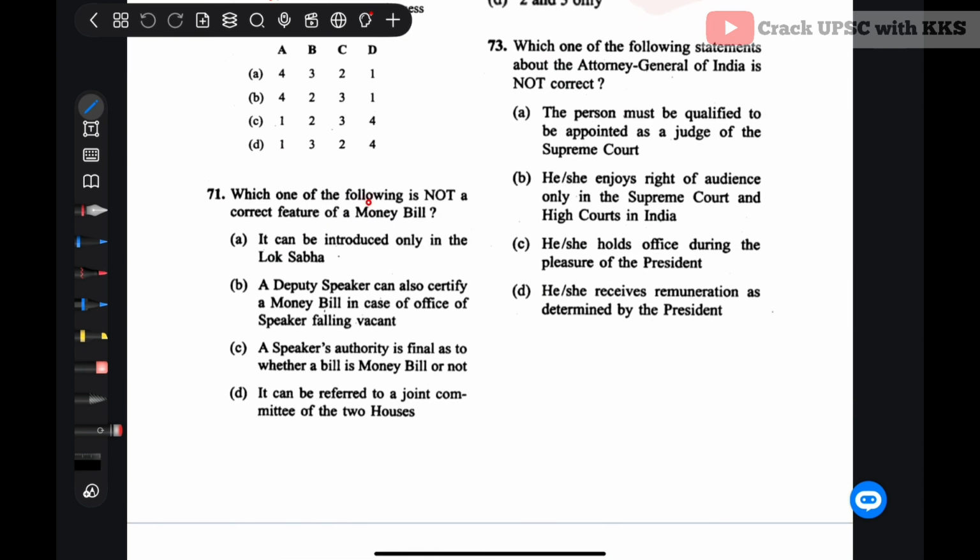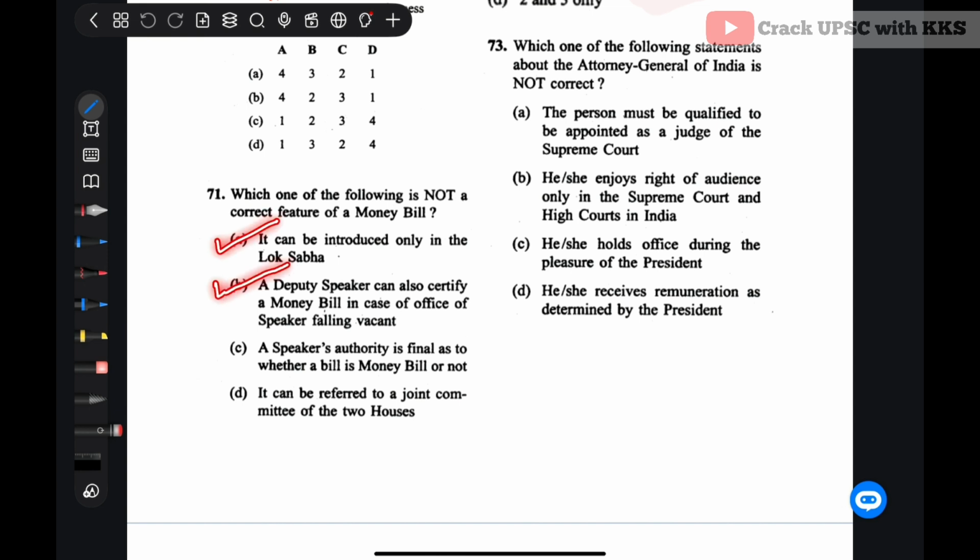It is related to the money bill. Which one of the following is not a correct feature of money bill? So here the correct answer would be D. It can be referred to a joint committee of two houses. No, it cannot be, and it can be introduced only in the Lok Sabha.